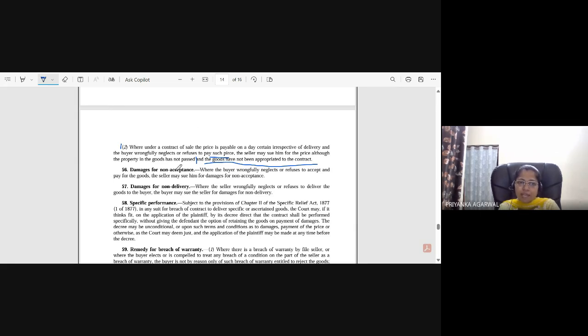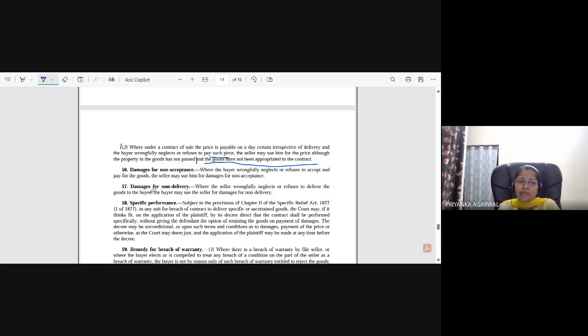Section 56, damages for non-acceptance. Where the buyer wrongfully neglects or refuses to accept and pay for the goods, the seller may sue him for damages for non-acceptance. So he has two rights now. When the buyer is not accepting the goods, in that case, he can claim damages as well as the price.